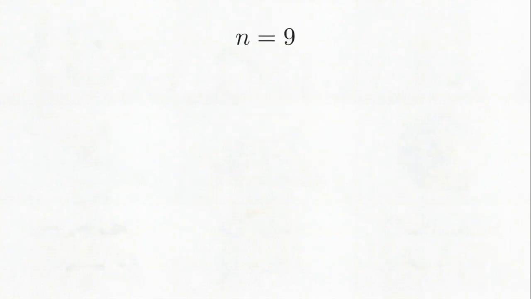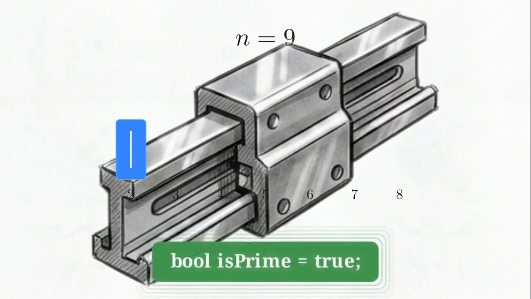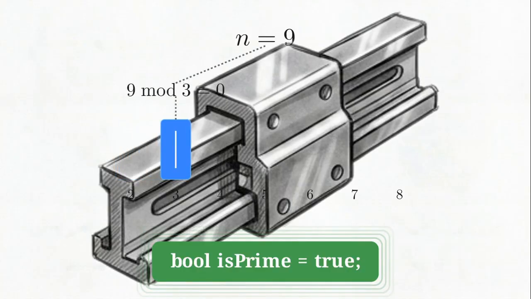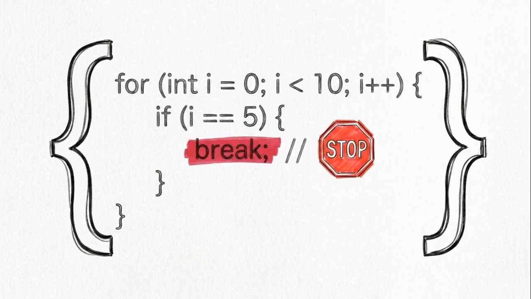A brute force approach is to write a loop that tests if our target number is divisible by any integer from 2 all the way up to n-1. Inside the loop, we track a Boolean variable called isPrime. If our target number cleanly divides by any integer, the number is not prime. We flip the Boolean to false, and use the break keyword as an immediate command to stop the loop entirely.